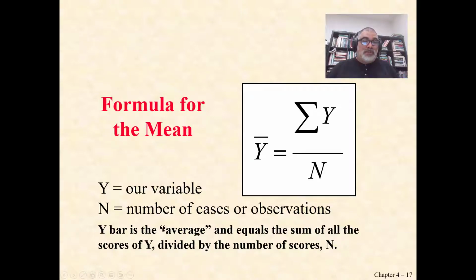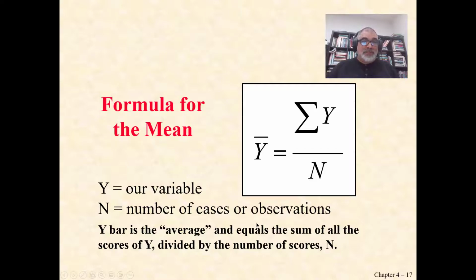Y bar is our notation for the average. So instead of average, we'll say y bar. We'll use this language a lot in our class. Y is our variable, and n is the number of cases or observations. I use those two words interchangeably, cases and observations.